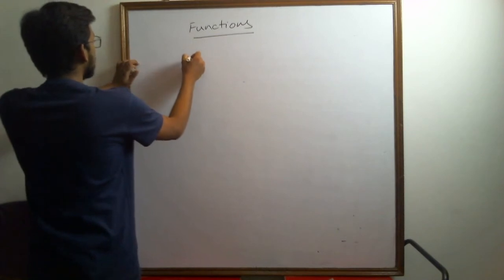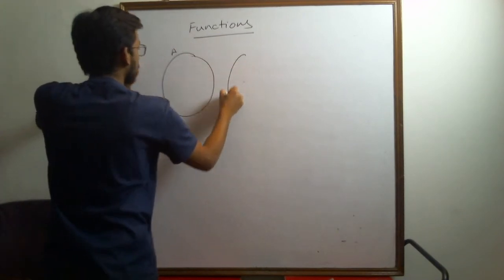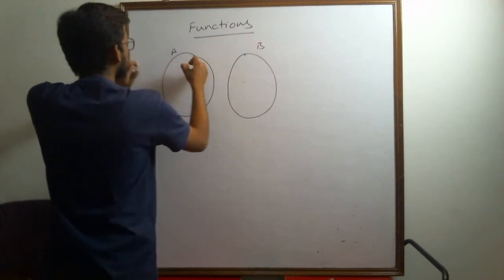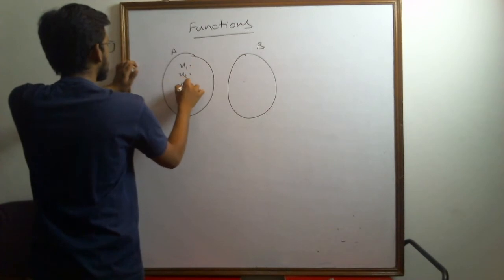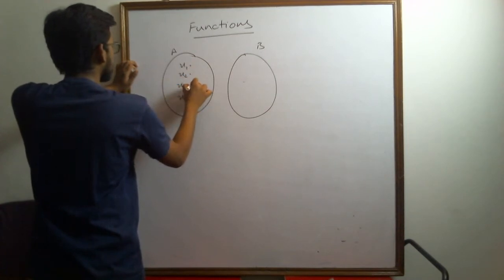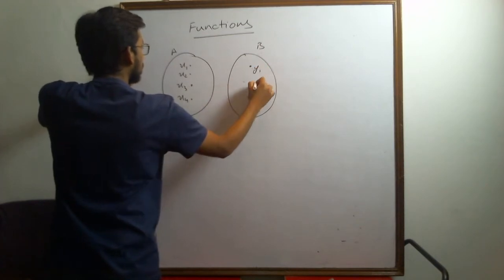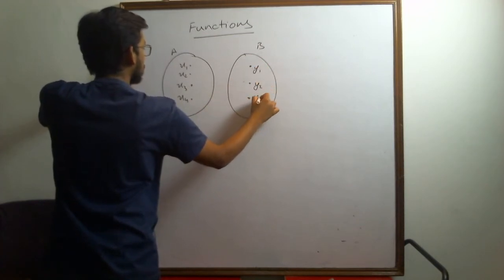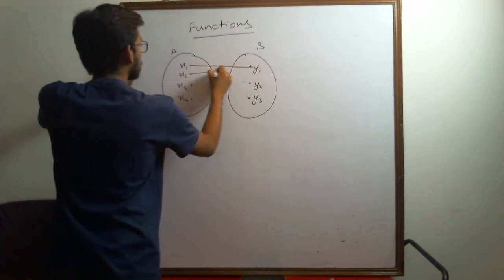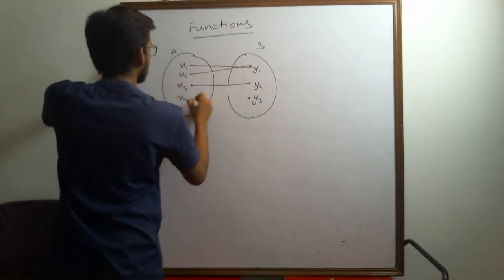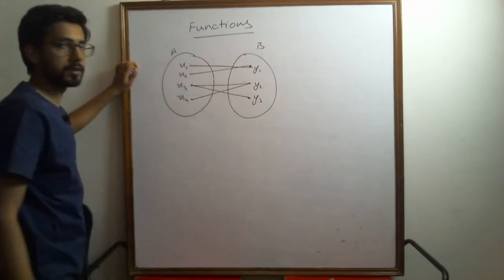Suppose this is set A, this is set B. There are some elements here, say x1, x2, x3, x4, and there are some elements here, y1, y2, y3, and they are related in this manner, like this.